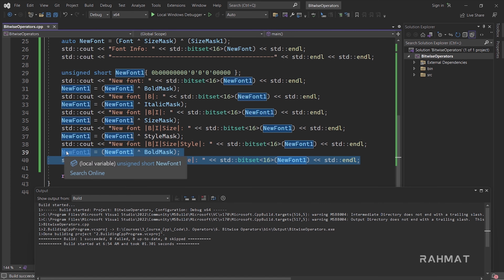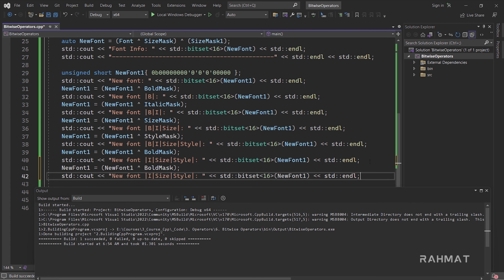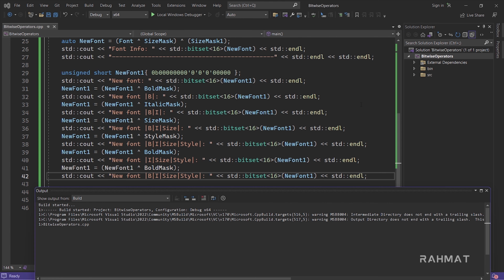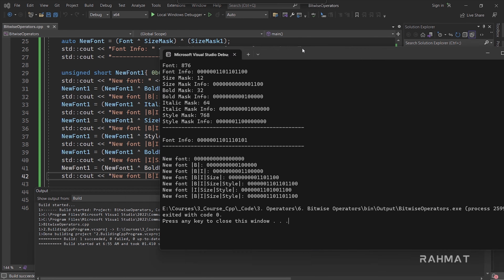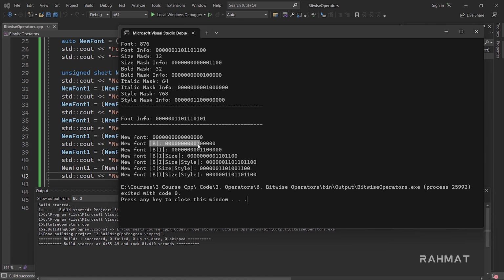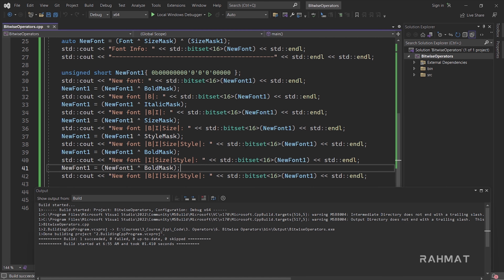If I copy this line again and paste it here, this time we will have bold. So this is the kind of switching thing: this time we clicked bold, our text got bolded, and this time again we clicked on bold, our text was already bold, so it switched back to normal text. And once you click again on bold, this time the text was not bold, so it changed to bold again. The same thing works for italic as well.